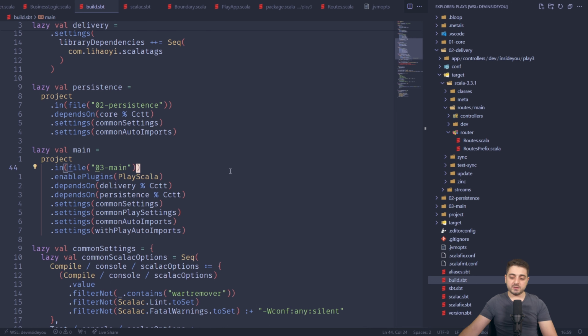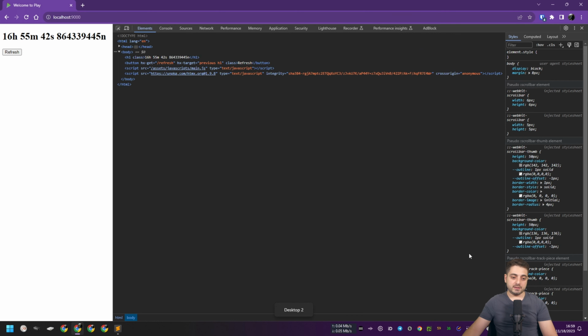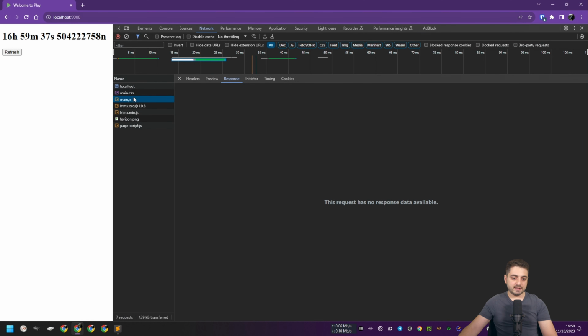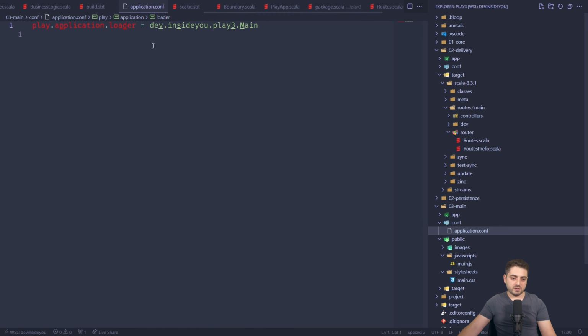The plugin. Also, one thing to note, if you're doing it like this, your assets should be in the main, right? So the default main.js and main CSS. You can verify this by looking into the network tab, and if you reload, these need to be found, right? There's nothing in them, but at least they need to be found. So you can't, unfortunately, put them into delivery. This is just how SBT works. Actually, there's probably a way to configure SBT to do this, but there's no need. So you kind of have to split up your delivery a little bit between the delivery and the main over here. As for example, there's a conf over here. I'm actually not even sure if it's necessary these days, but I think it is. I just put it in there because I'm used to putting it in there.